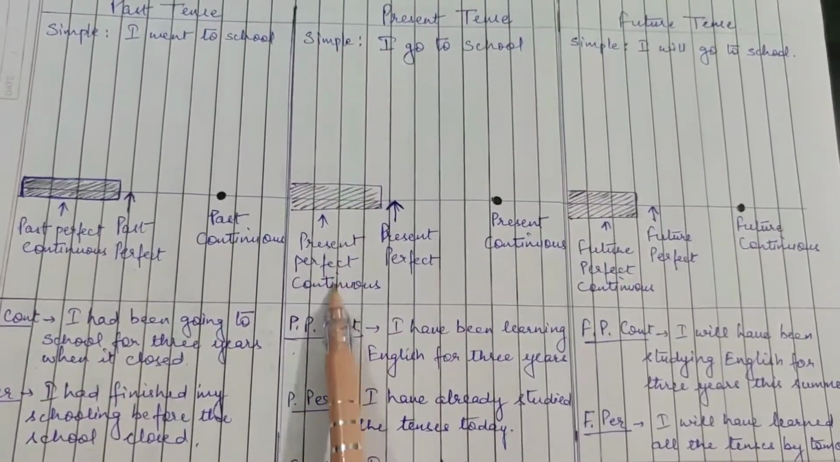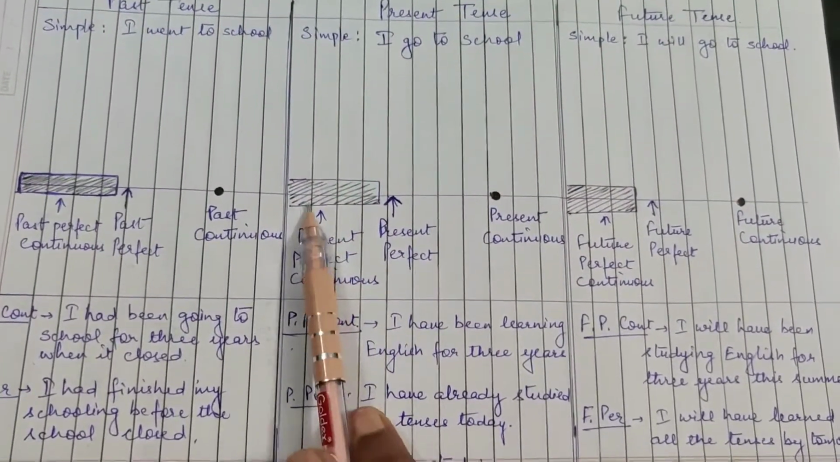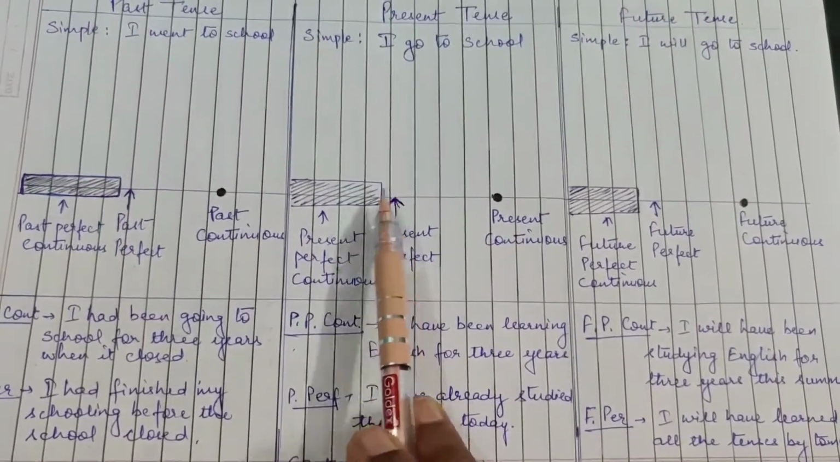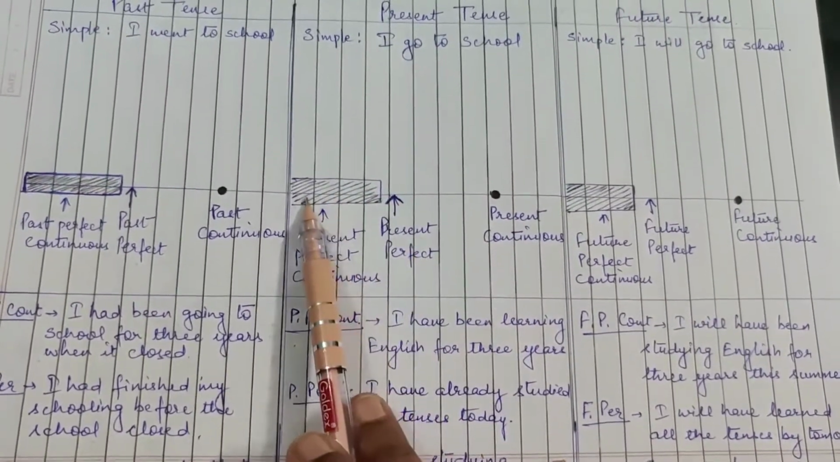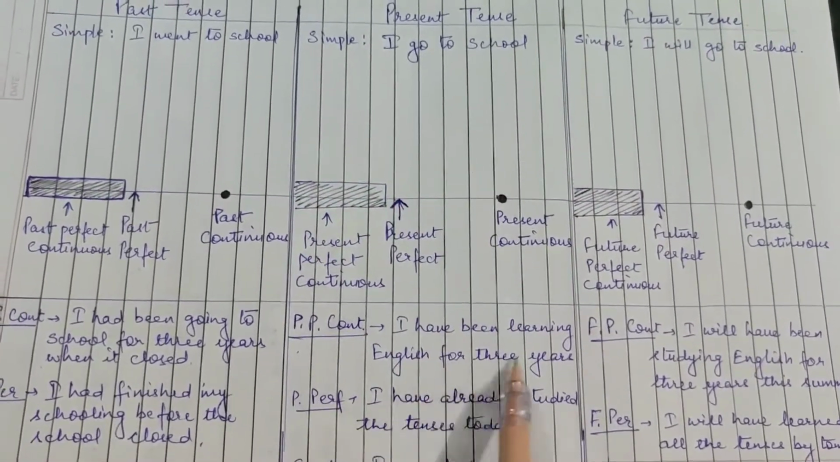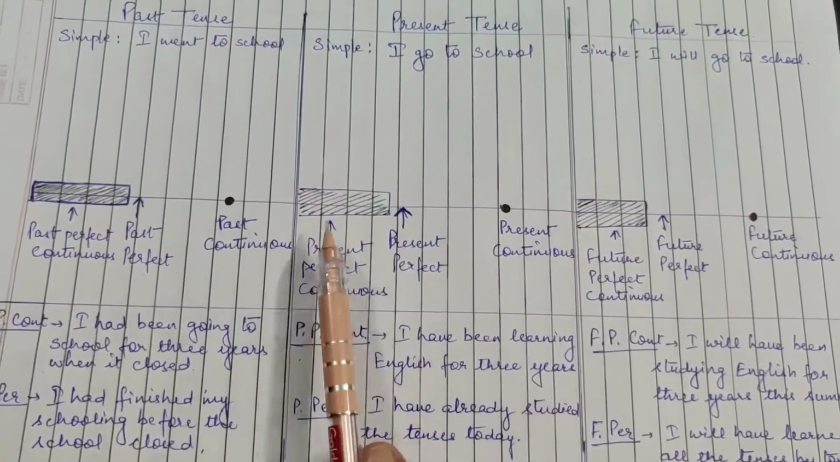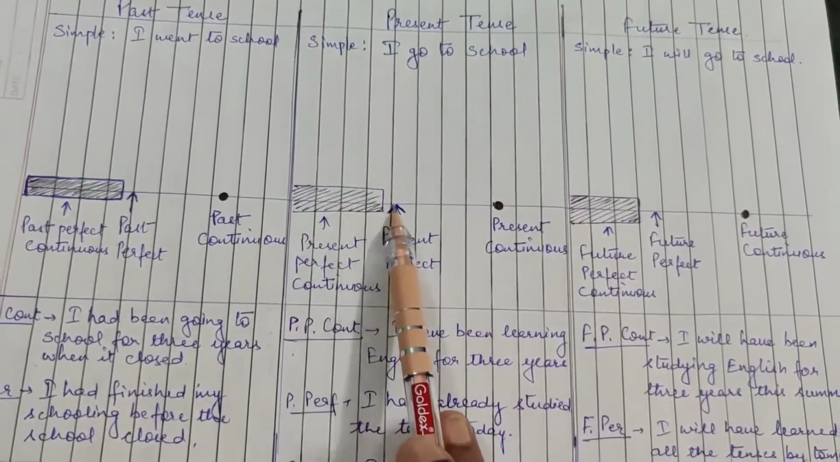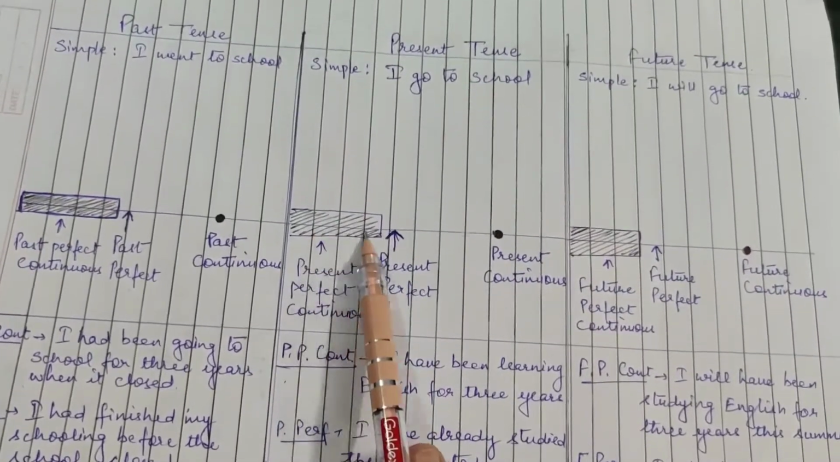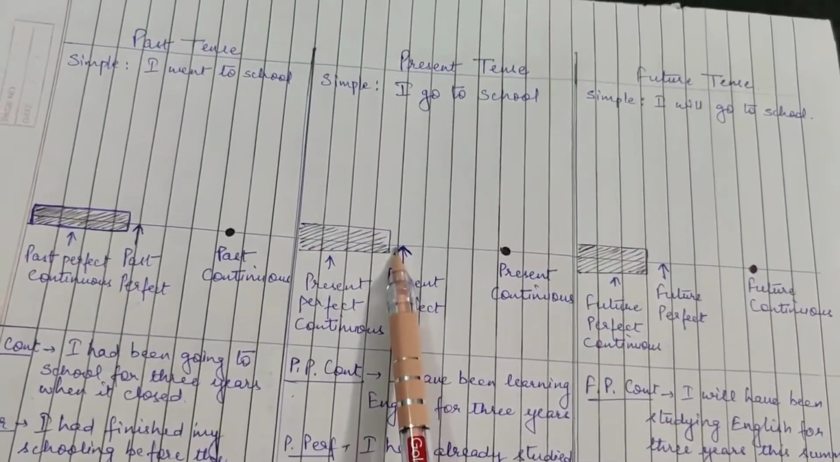So what is present perfect continuous tense? We not only talk about the time point where it was completed, but we also talk about the time duration for which the work was being done. For example, I have been learning English for 3 years. Let's say this is the time duration of 3 years, and at this point I have been learning this language for 3 years.